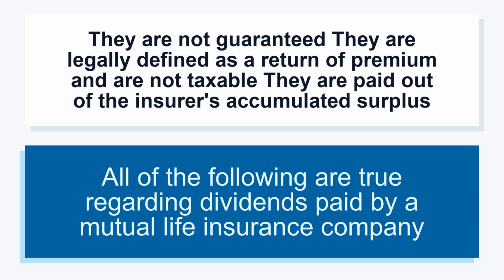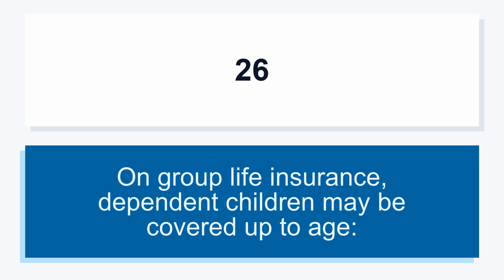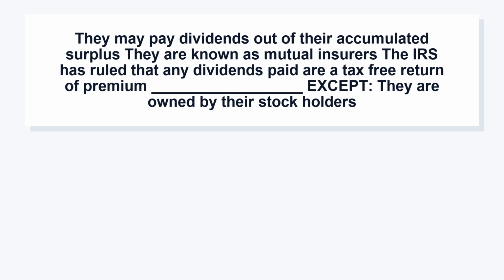All of the following are true regarding dividends paid by a mutual life insurance company. 26. On group life insurance, dependent children may be covered up to age. They may pay dividends out of their accumulated surplus. They are known as mutual insurers. The IRS has ruled that any dividends paid are a tax-free return of premium except they are owned by their stockholders.